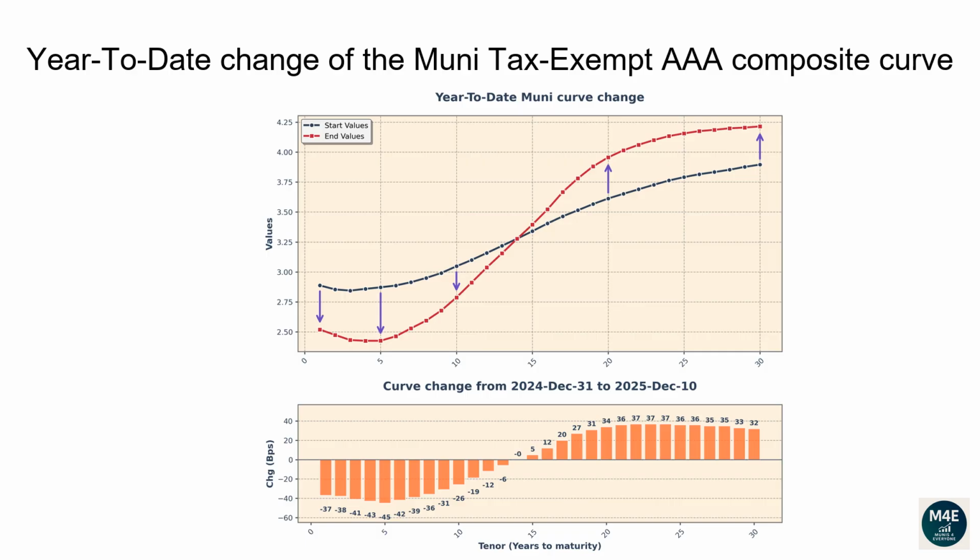The 1-year tenor changed -37 basis points. The 2-year tenor changed -38 basis points. The 5-year tenor changed -45 basis points. The 10-year tenor changed -26 basis points. The 20-year tenor changed 34 basis points. The 30-year tenor changed 32 basis points.